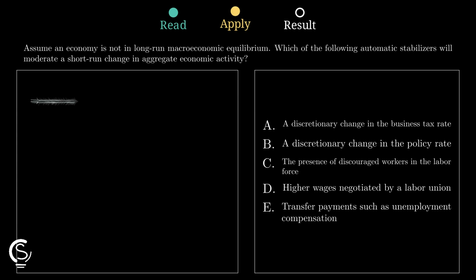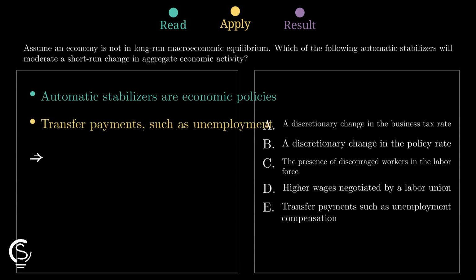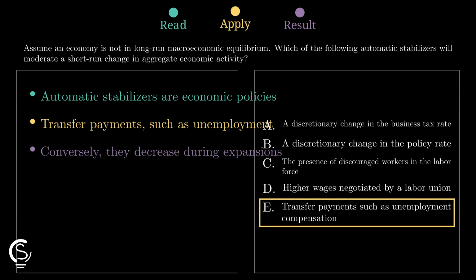Transfer payments like unemployment compensation are perfect examples because they increase automatically during recessions. This helps maintain consumer spending when people lose their jobs, which effectively supports the entire aggregate demand. These payments decrease during expansions as employment rises. This makes option E the correct choice for stabilizing the economy.